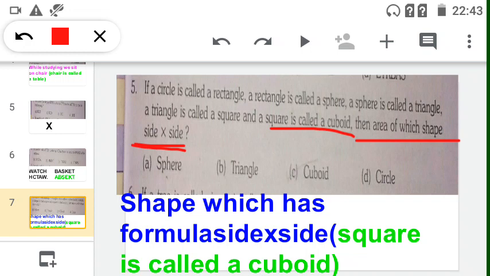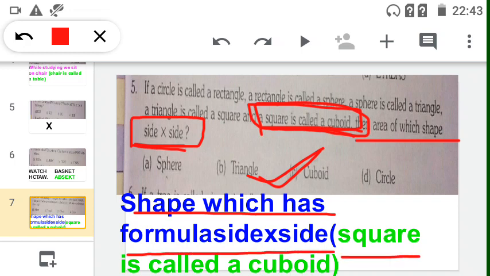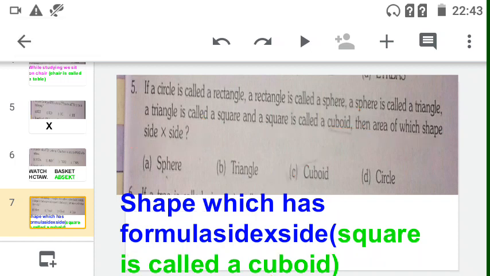But in the question it is said that square is called a cuboid. So our answer is cuboid only.